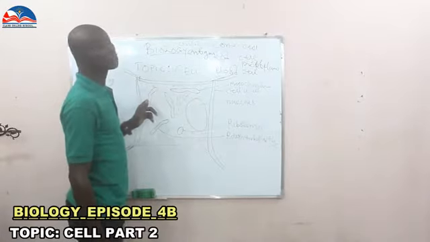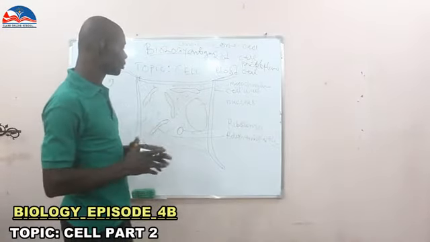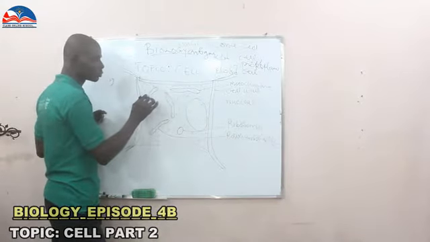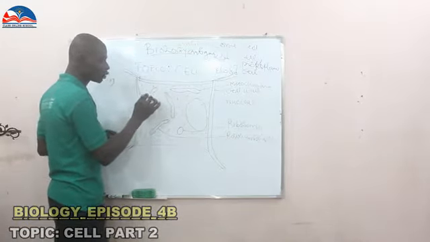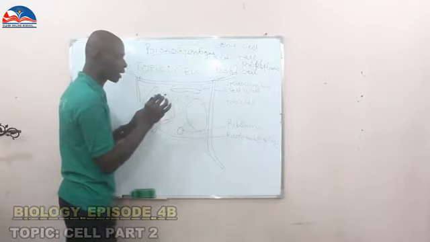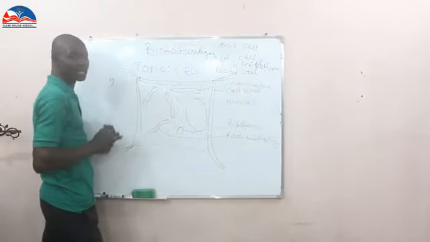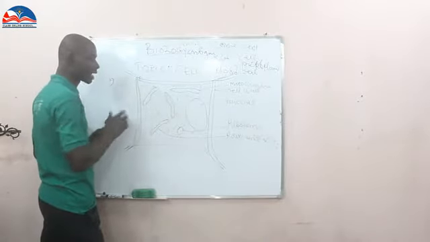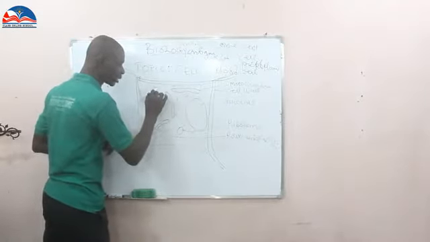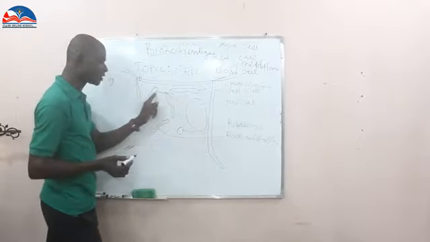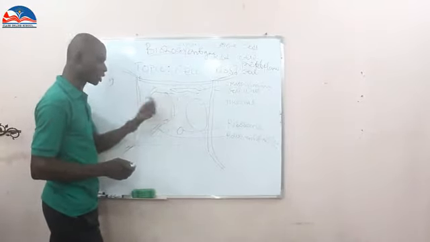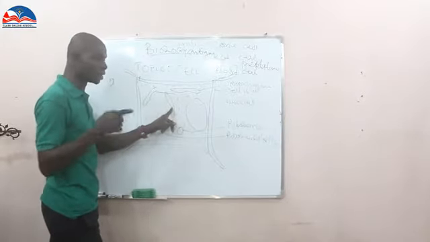Also, we have smooth endoplasmic reticulum. Please, if you are doing your labels, make sure that your labels do not touch one another when you go to the practical work of this diagram. Make sure that your lines do not cross here, because this is another component within the cell.